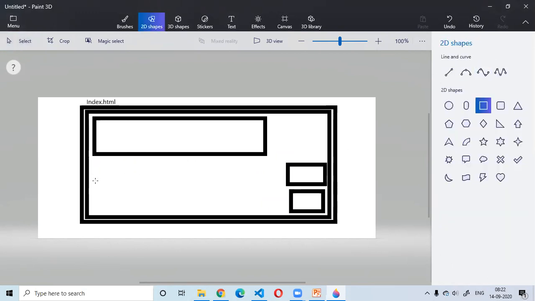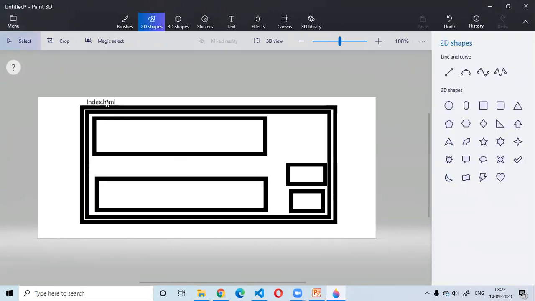So this is basically a parent-child relationship. This is your index.html, which is in the outer ring. Inside the outer ring there can be only one parent component inside your application, the root component.